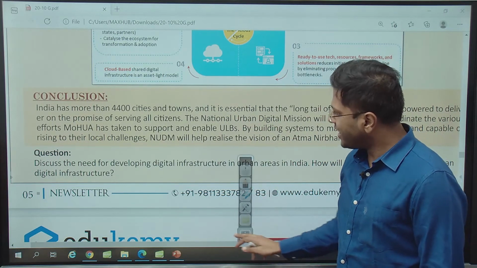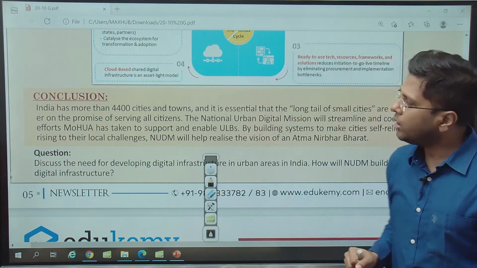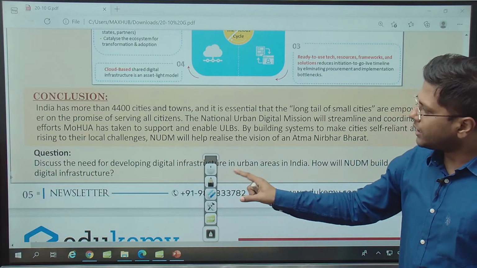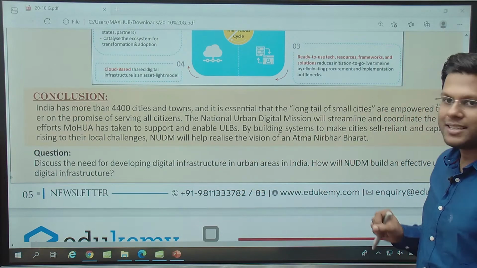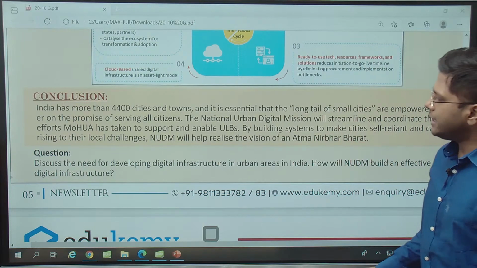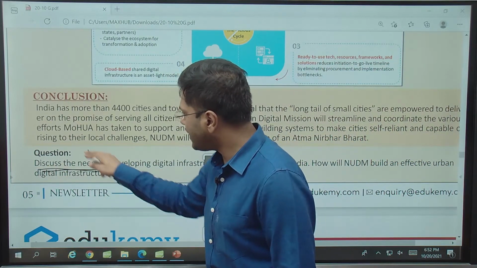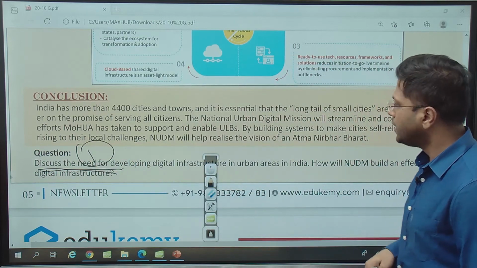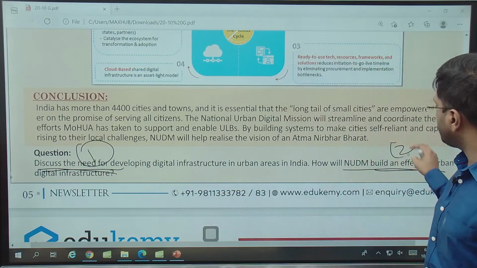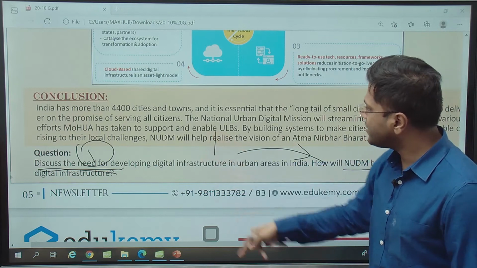Now, after having understood various perspectives to this article and what this urban digital mission is going to do, all you got to do is think about all the perspectives and attempt this question. Discuss the need for developing digital infrastructure in urban areas in India. How will National Urban Digital Mission build an effective urban digital infrastructure? So while you look at this question, it says discuss the need. First part is discuss the need for developing digital infrastructure. And then how will NUDM build an effective urban digital infrastructure? How will this come to aid? So these are not two different segregated parts, very coherent. First part of the question can be addressed first, and then second part.